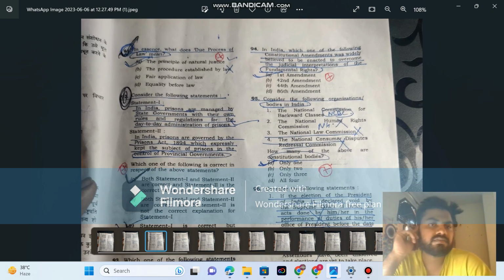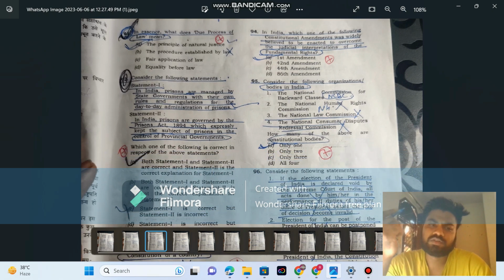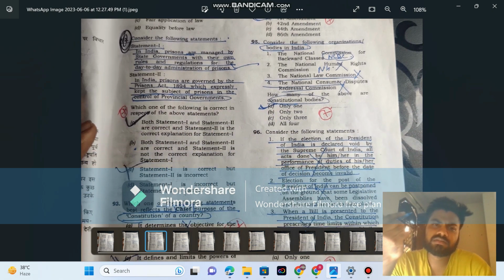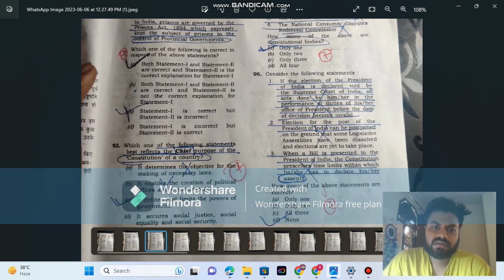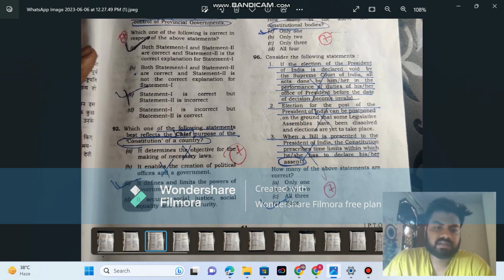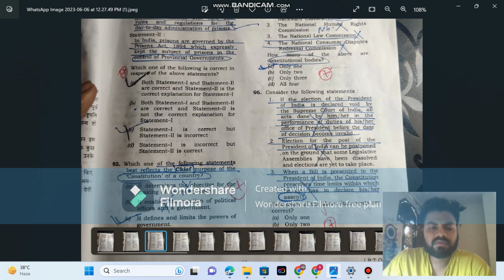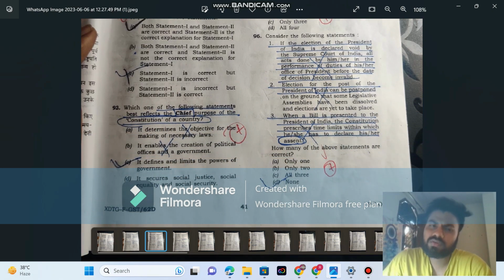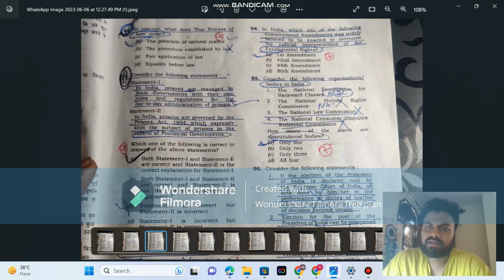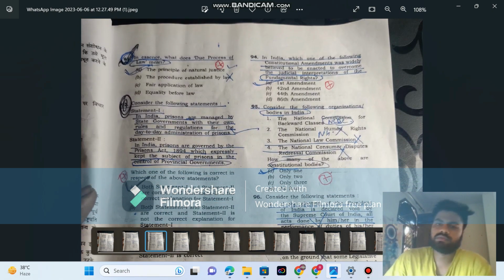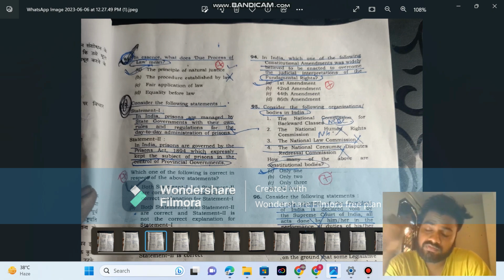And what does due process of law mean? This is PNG only, principle in natural justice. In India, prisons are managed by the state government. Yes, this is right, because prisons are a state subject, and Prison Act 1990, yes, this is also right. And this is a PYQ only. It defines the limits and powers of the government. If you don't understand the question, read the options as well. You can reach the right option ultimately. No need to give a second thought also.